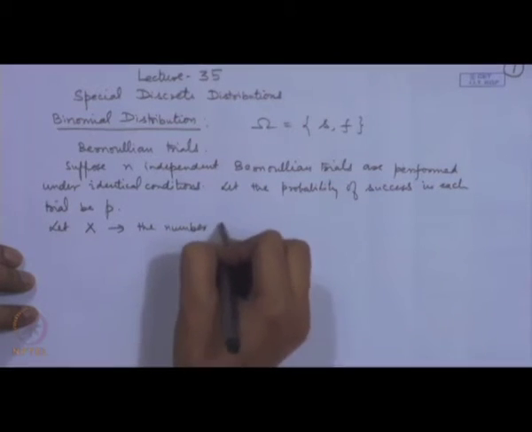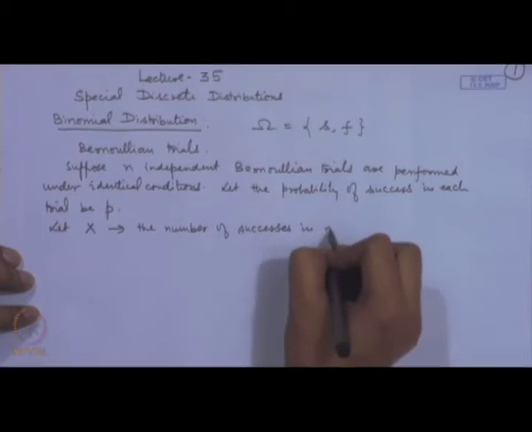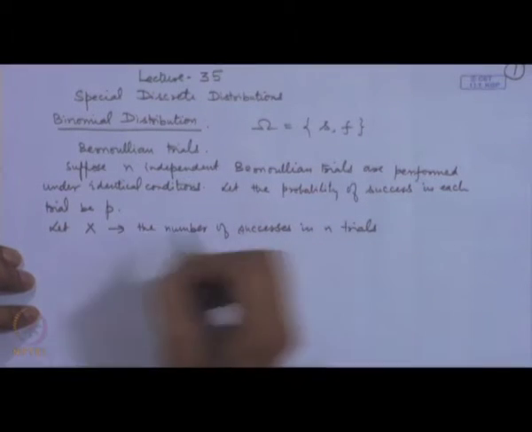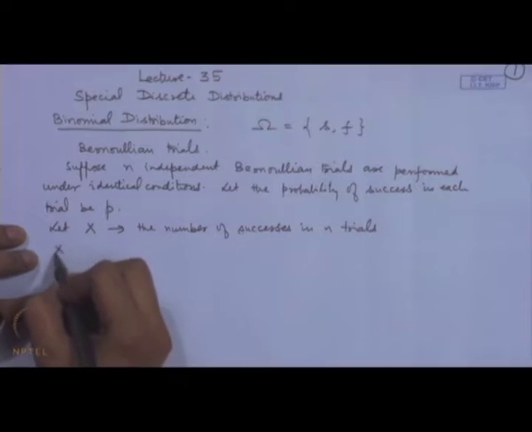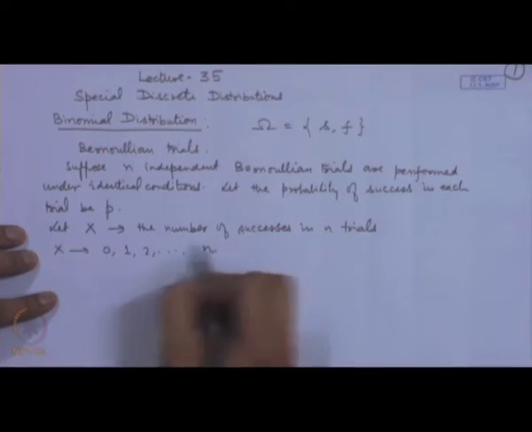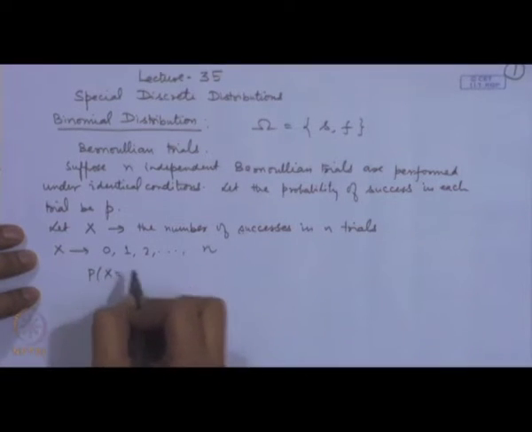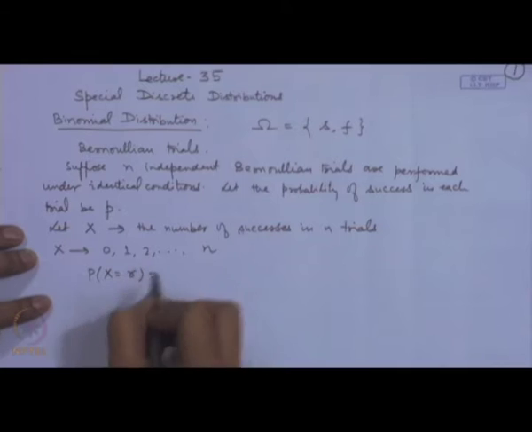Now, let us consider the number of successes, X, in n trials. Then what are the possible values that X can take? X can take values 0, 1, 2 and so on. So, what is the probability that say X is equal to r?